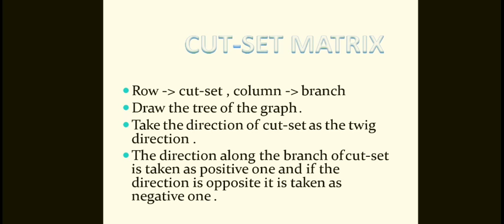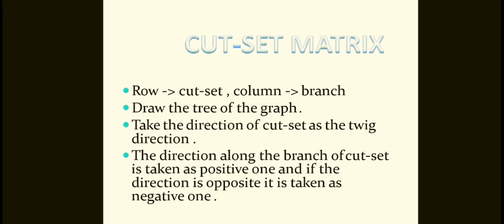Generally, say there are n nodes and b branches in a directed graph. Then the number of twigs present in a selected tree of the given graph will be n minus 1, nodes minus 1. So the fundamental cut set matrix will have n minus 1 rows and b columns.